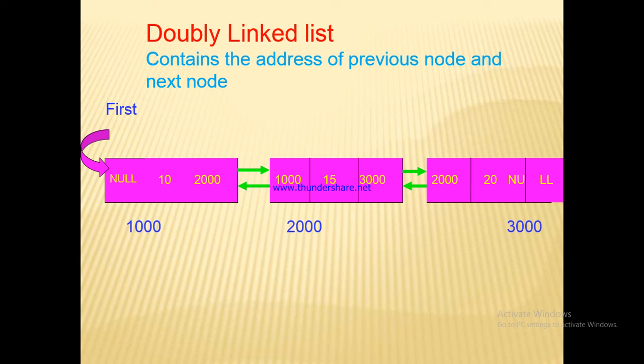In the second node we have data item 15 and in the previous section we have address 1000. This is the address of the first node. In the next section we have address 3000. This is the address of the third node. In the third node we have data item 20. Okay, in the next section of this we have null. So after that we don't have any nodes.